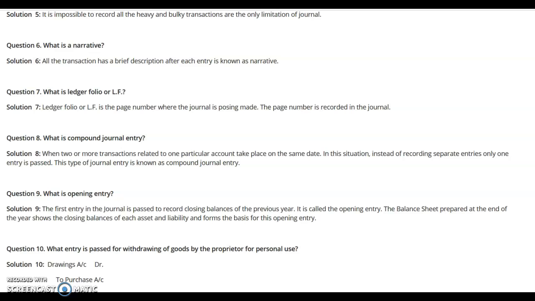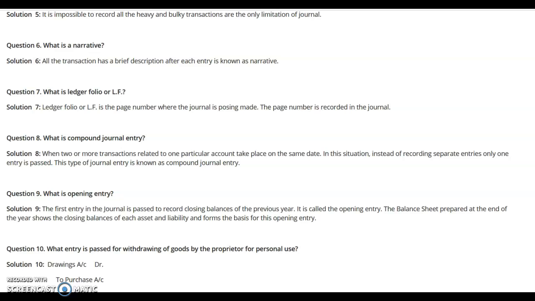The answer is, a brief description given after each entry for a transaction is known as the narrative or narration. It means that once you record the journal entry in the journal, afterwards you give some brief detail, a brief description, that the above entry relates to this particular transaction. That brief detail is known as the narrative or the narration.